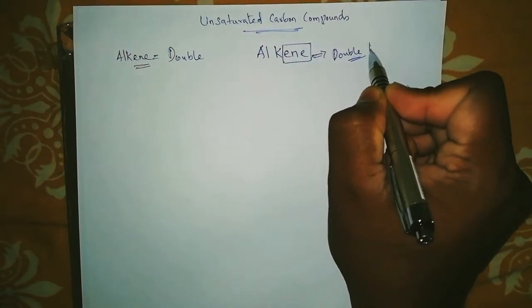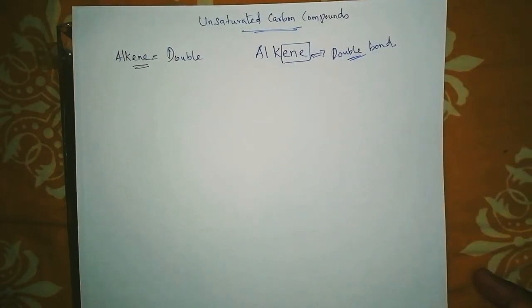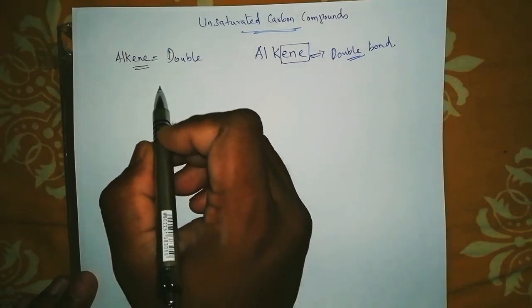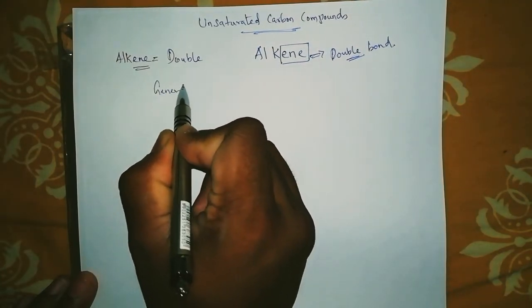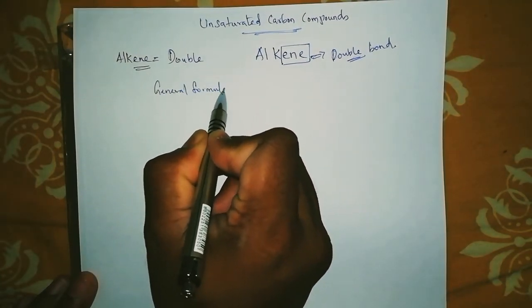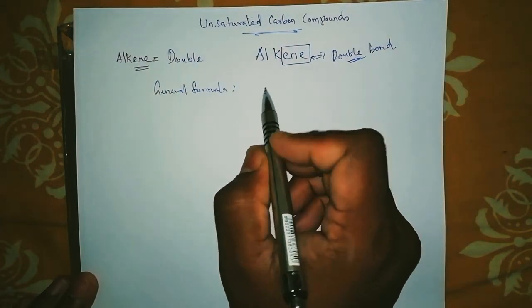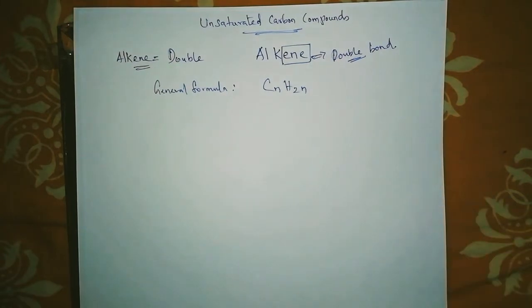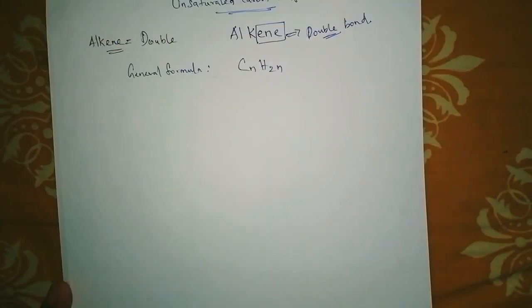Let's try with this. Can you make a general formula? What is the general formula for an alkene? It is CnH2n. That's it. Not a big formula. Is it very simple, guys?